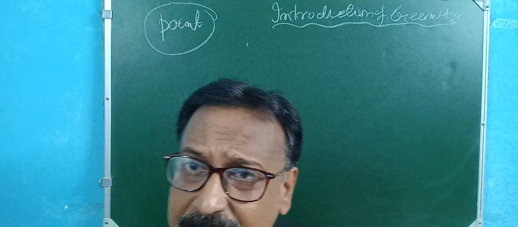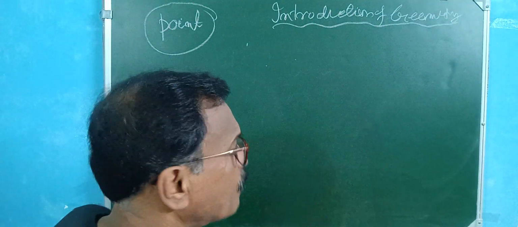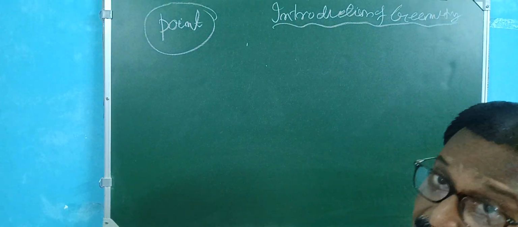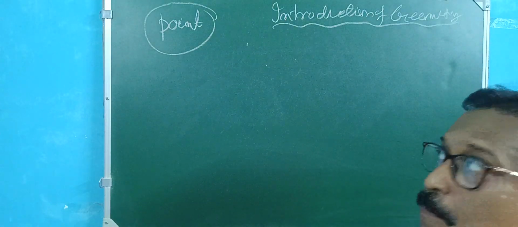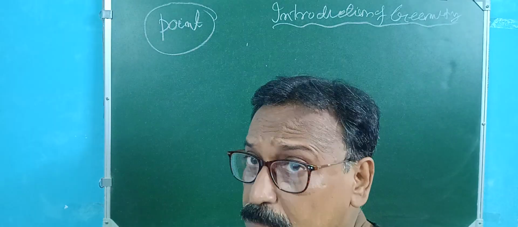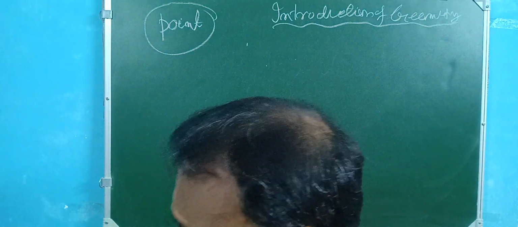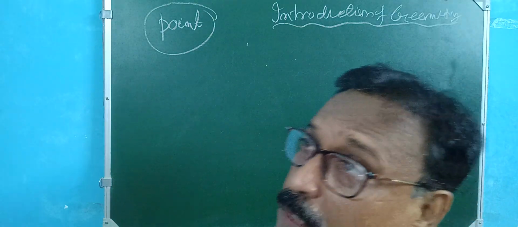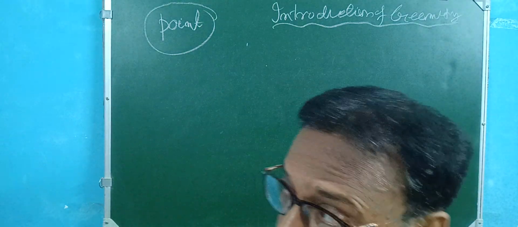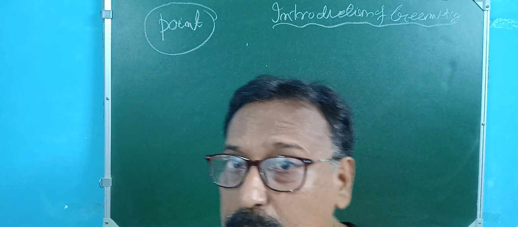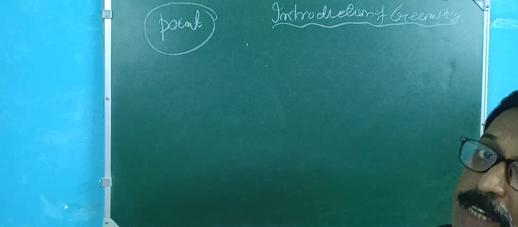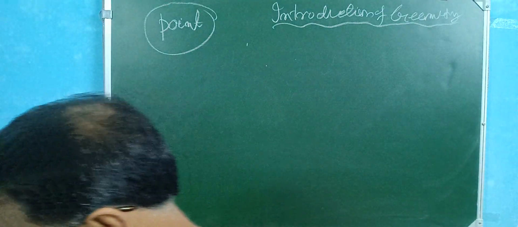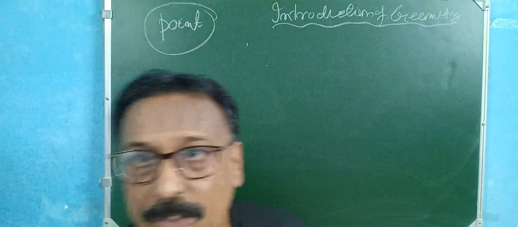A point has neither length, no breadth, no depth, no thickness. That is the concept. Point means there is no length, no breadth, no depth, but it plays a very important role in geometry. Starting from these, a point is very important. In mathematics, zero is a very important thing. So in geometry, the point is very important.